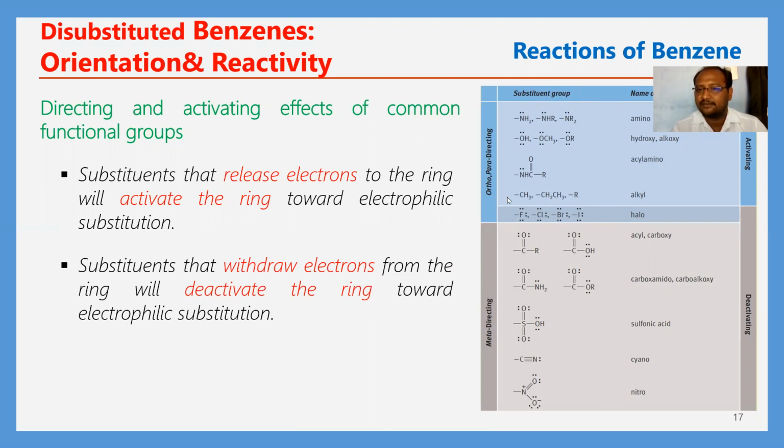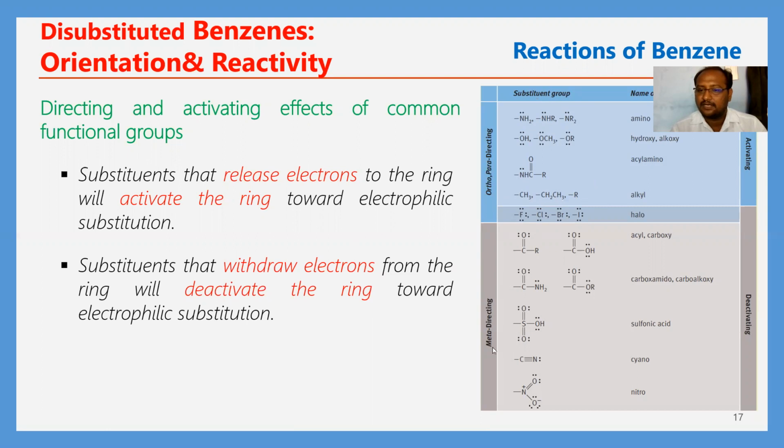Here, these substituent groups are the ortho para directing groups. You can simply remember these examples. NH2: here electron pairs are there. But here we don't have electron pairs. Even in the absence of electron pairs, all the alkyl groups are sigma electron donors. So these are all electron donating groups or ortho para directing groups.